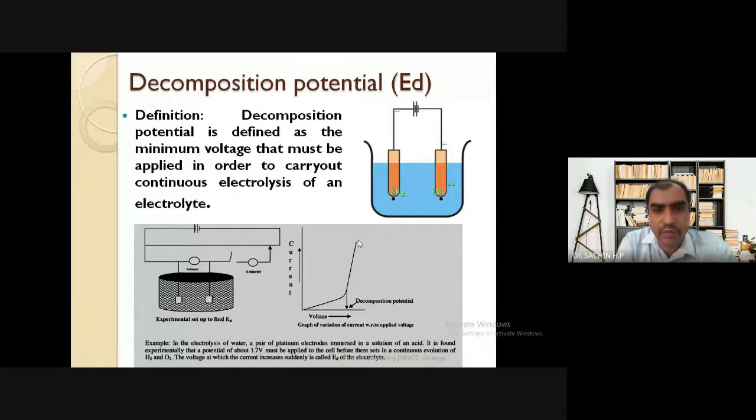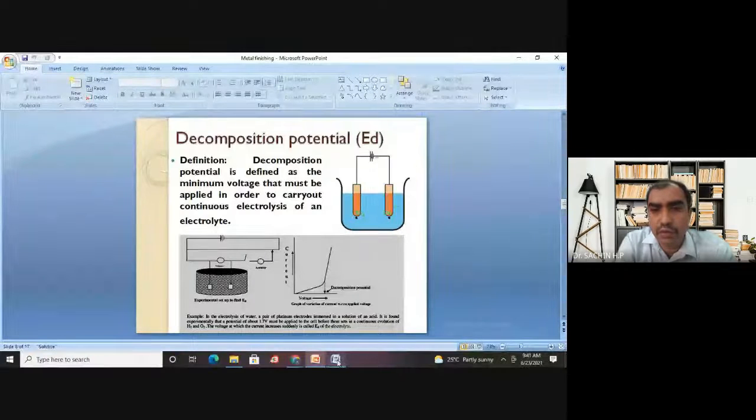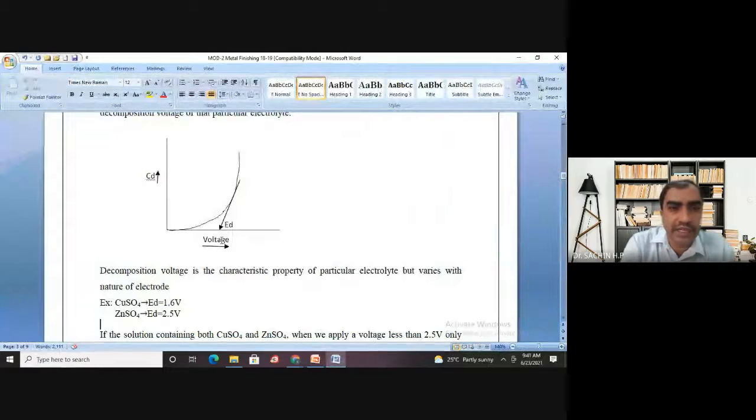I hope now the concept is clear to all of you, how the decomposition potential can be measured. The same thing I have given in my notes also. This is the way one can get the decomposition potential.